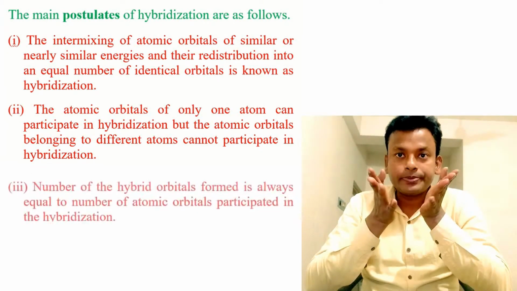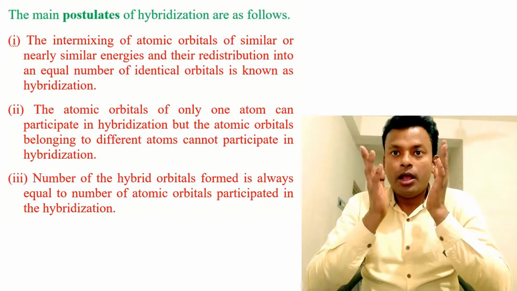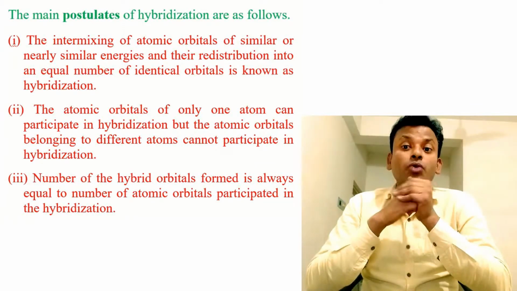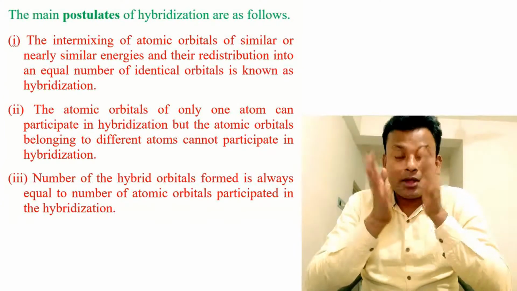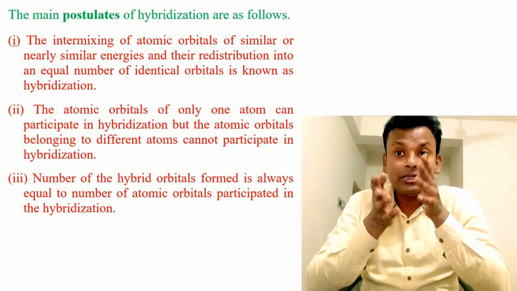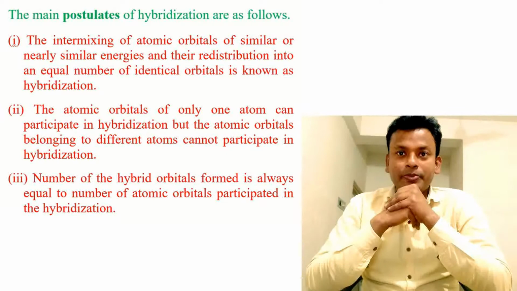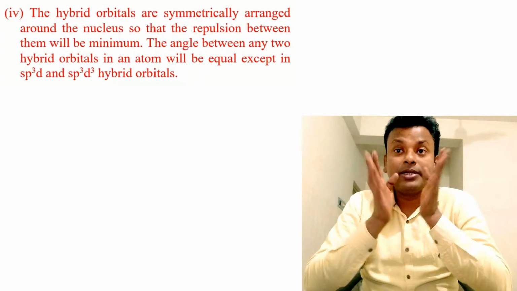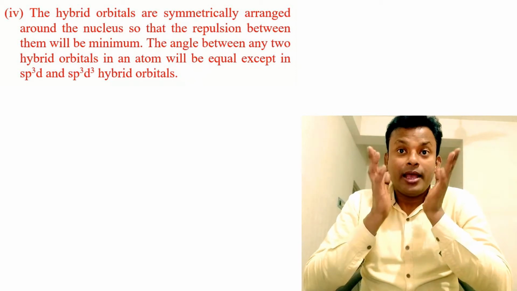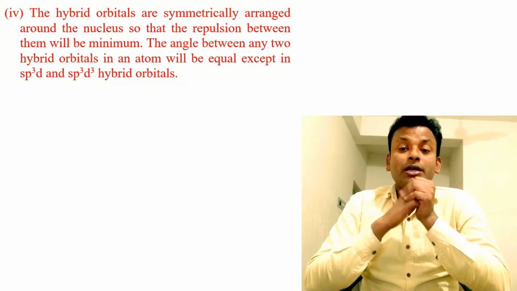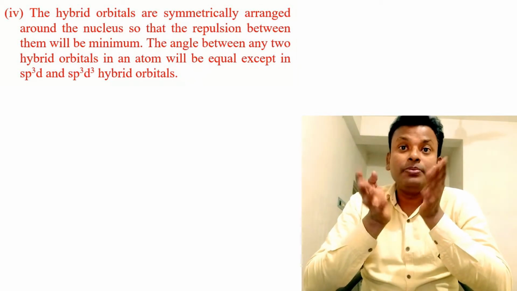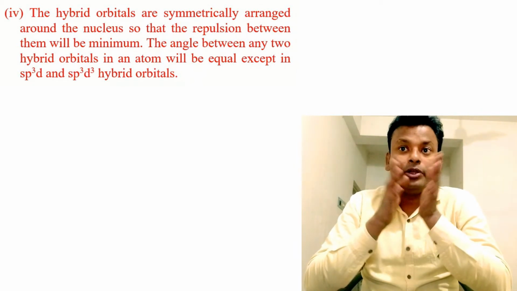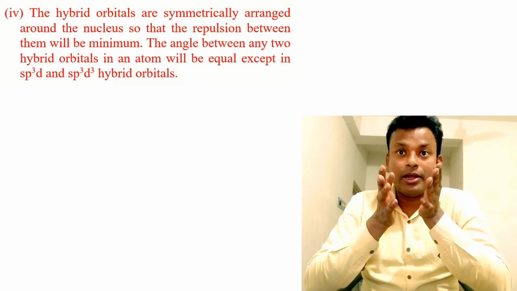Point 3, the number of hybrid orbitals formed is always equal to the number of atomic orbitals participating in the hybridization. Point 4, the hybrid orbitals are symmetrically arranged around the nucleus so that the repulsion between them will be minimum. The angle between any two hybrid orbitals in an